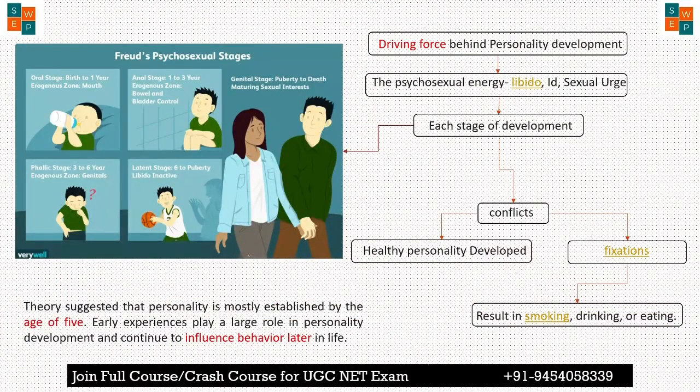So now let's understand the psychosexual development stages given by Sigmund Freud. Here is the list of 5 different stages given by Sigmund Freud on how personality develops. By taking a very simple example, for the development of any personality or behavior of a person, how does it happen? It happens because of human activity.